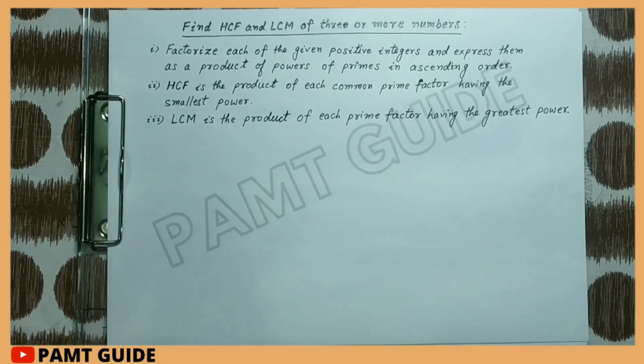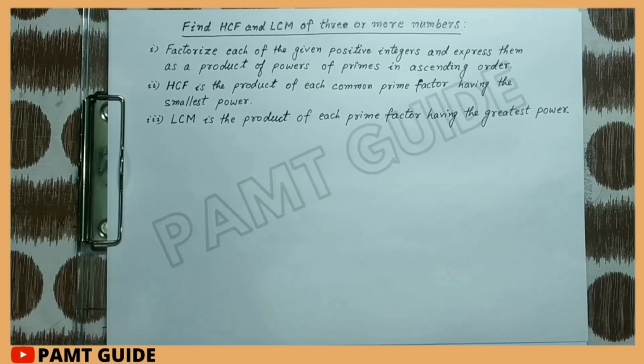Now we learn to find HCF and LCM of 3 or more numbers. So first of all, factorize each of the given positive integers and express them as a product of powers of primes in ascending order.